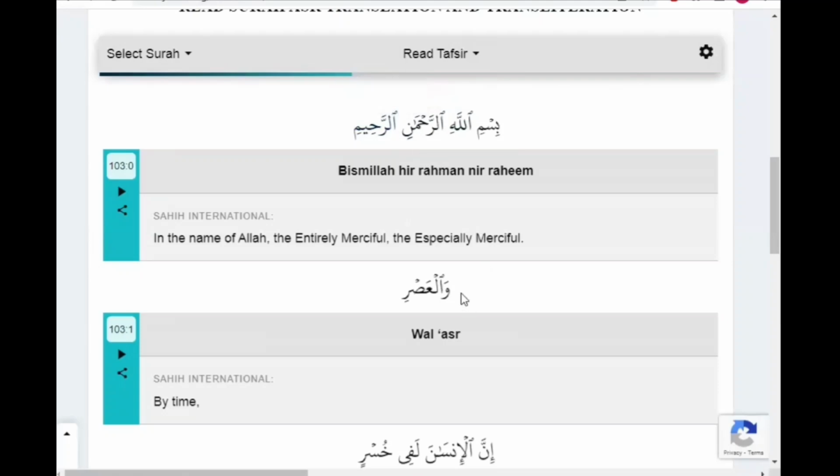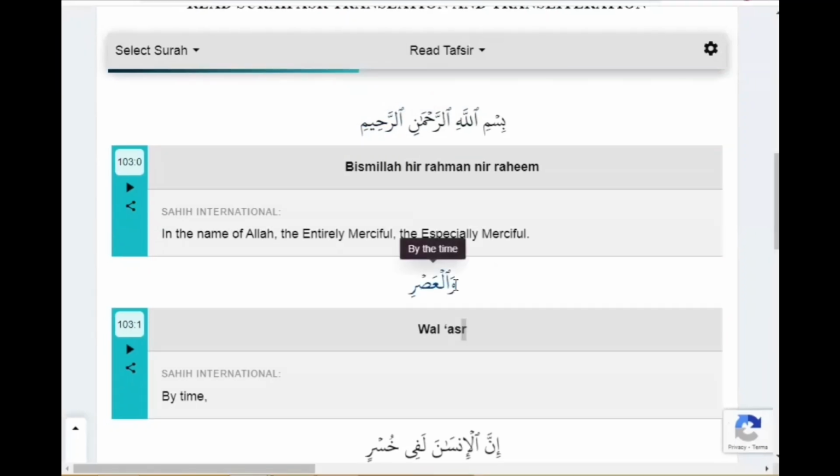Waw will be connected with lam, wal, and ain sound will be connected with sod, asri. But when we will stop here, we are going to make the ra sound silent. So we will just read wal asr. The S sound will be bold because it's replacing the sod and ain sound. Okay. Wal asr.